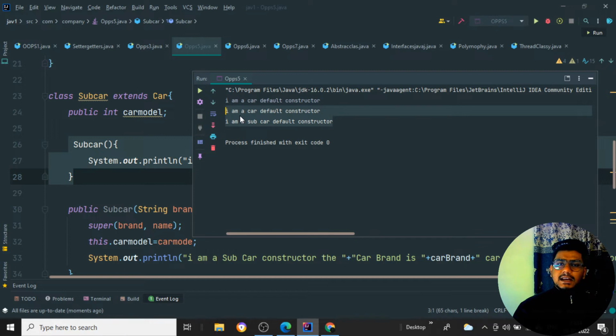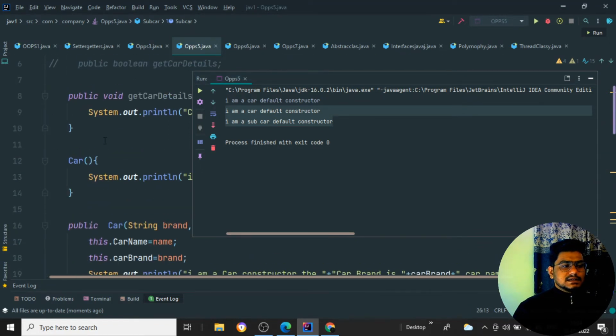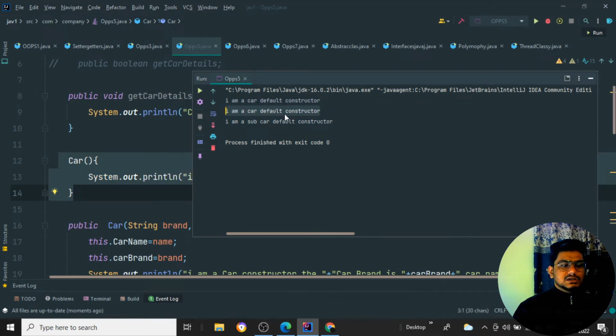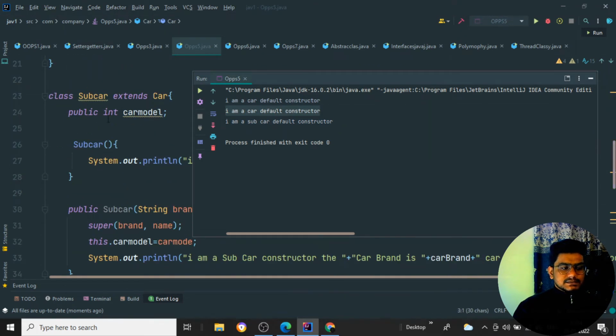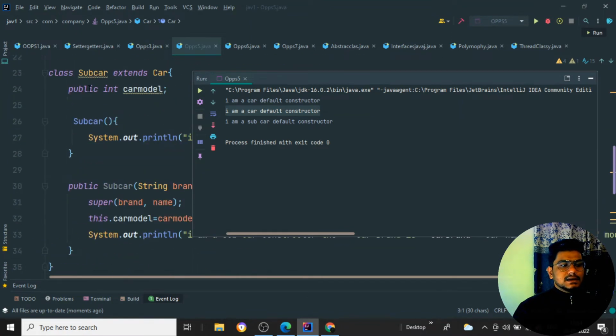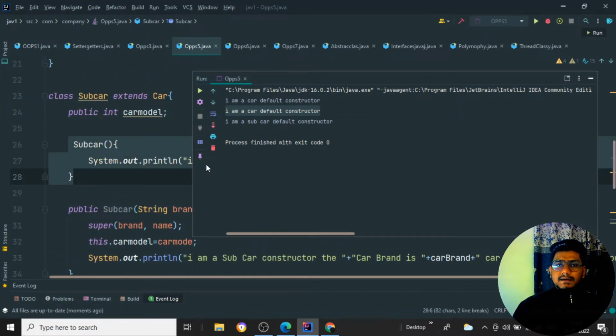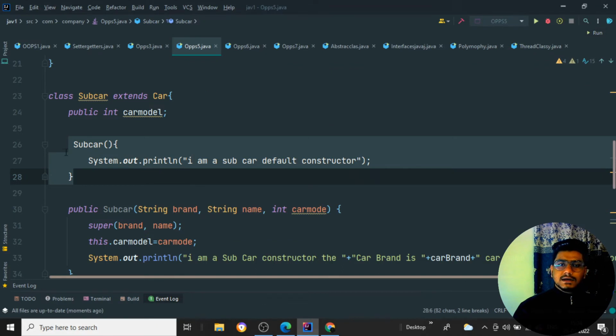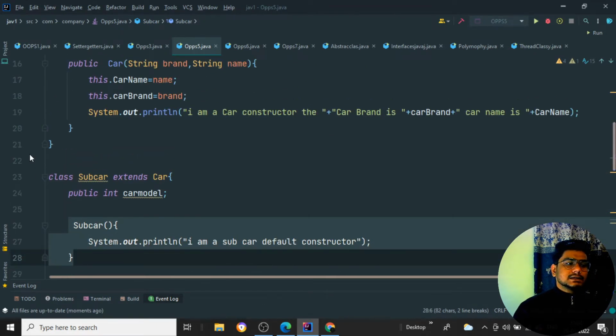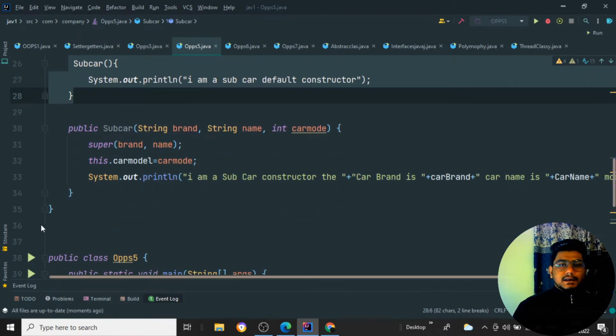As the child class is extended by the parent, first whatever constructor is present inside my parent, that is car, it is going to print I am a car default constructor. Then it comes to the child class and prints whatever constructor has been defined inside my subclass. That is how inheritance works, and even the constructor inside inheritance works. So two topics I am teaching in this particular program.